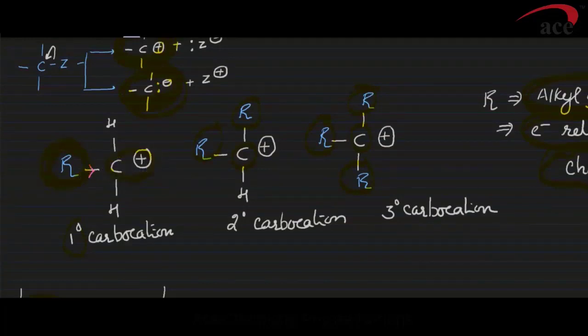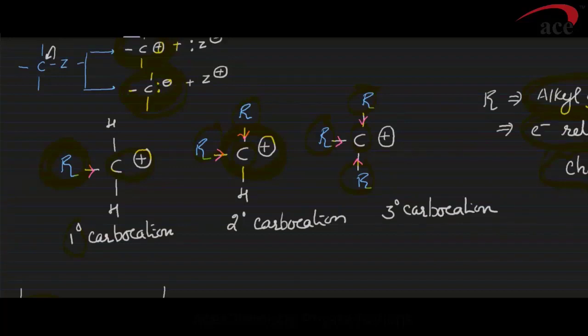Whereas students, in secondary carbocation there are two alkyl groups, so it will reduce the positive charge to a much greater extent. As a result, the positive charge decreases still more. Whereas in tertiary carbocation there are three alkyl groups that will reduce the positive charge to a much greater extent. So tertiary, secondary and primary carbocation, which do you think should be more stable? Yes, the more the number of alkyl groups, the more the stability.